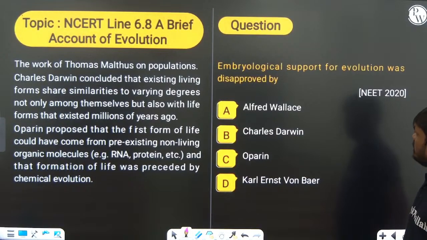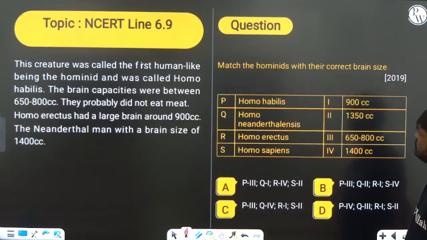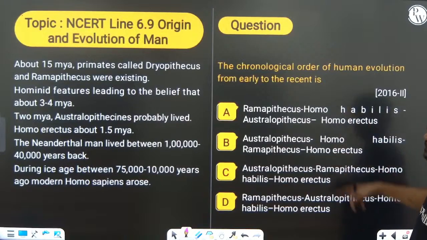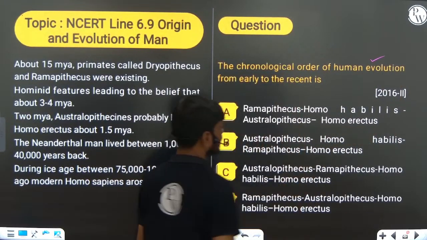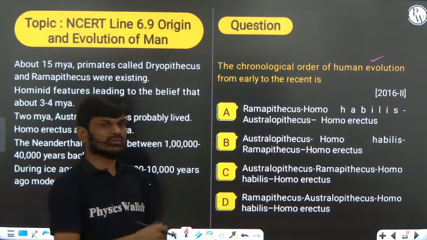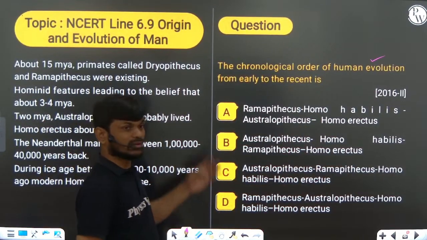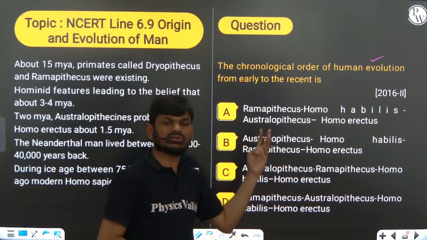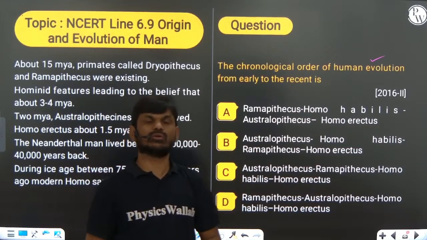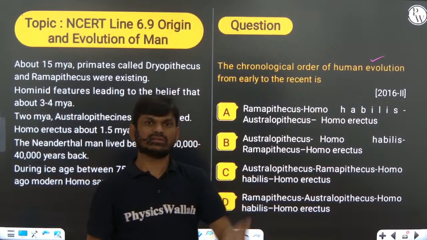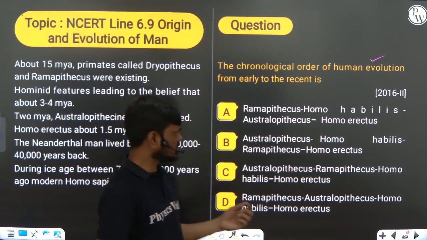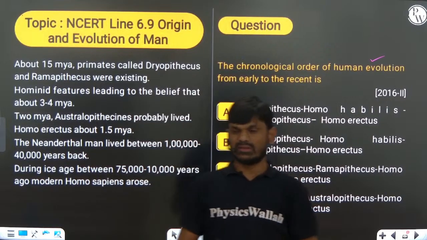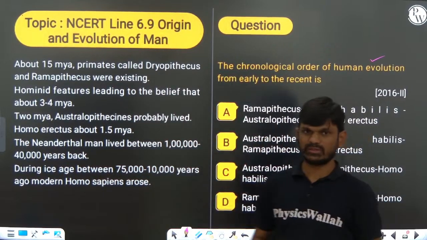Okay, Thomas Malthus, already we discussed this. So chronological order, in 2024 also they asked for the chronological order of arrangement of the evolution of man. Dryopithecus, Ramapithecus, Australopithecus, Homo habilis and Homo erectus, Neanderthal and Homo sapiens, modern man. Okay, so this is the chronological order you should remember, and evolution is a very important chapter, right?